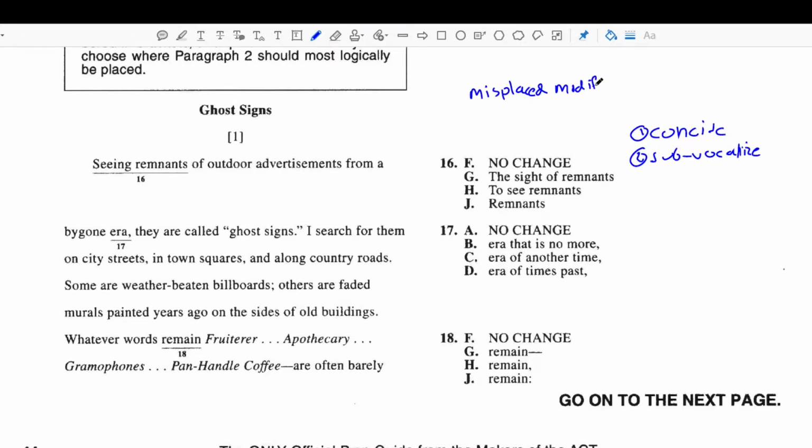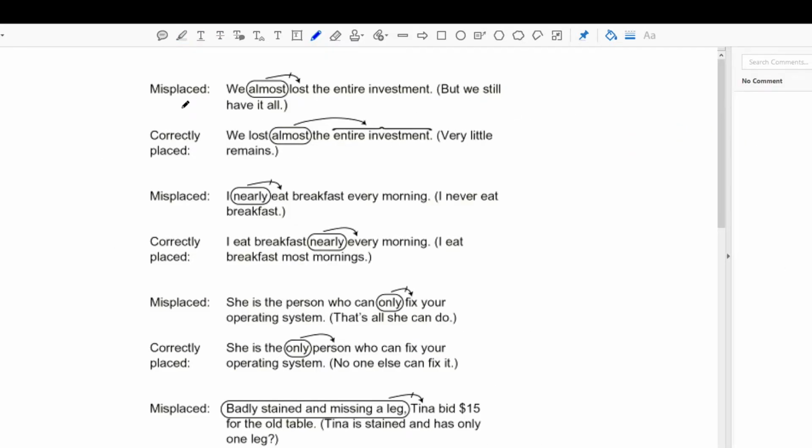And I recommend that you grab a sheet of paper and write down a few of these examples, or at least copy down what misplaced modifiers are in order to make sure that we get these right in the future. Okay, so why don't you read this one and then read this one here. Take a minute, and I really want you to see the subtleties of the differences between these two sentences.